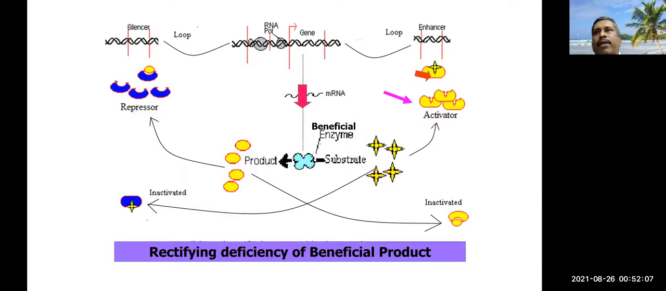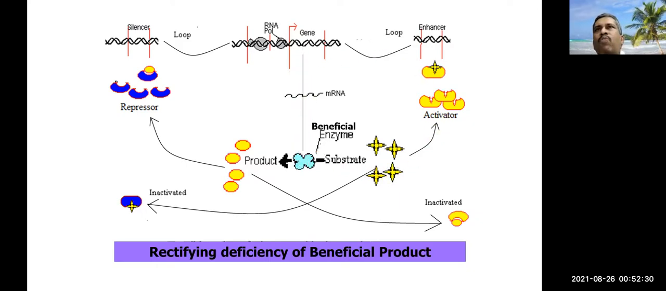This is the genetic explanation of homeopathy, how it occurs. There are two types of disease. One is due to deficiency of beneficial product in our body, and the other is due to accumulation of mal product in the body. This is the first case.